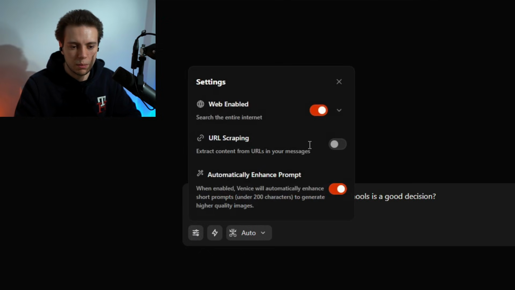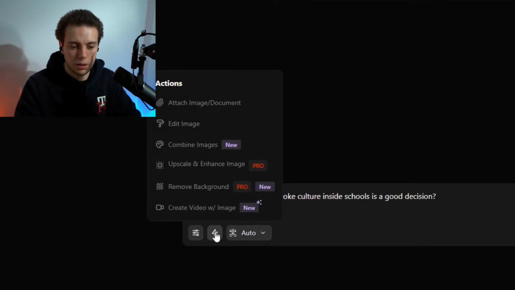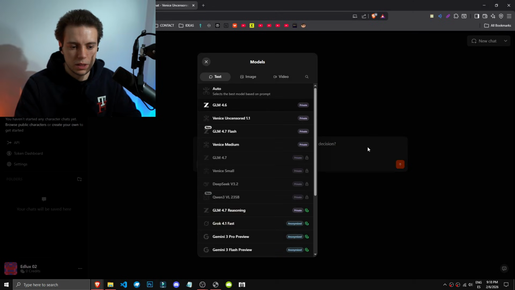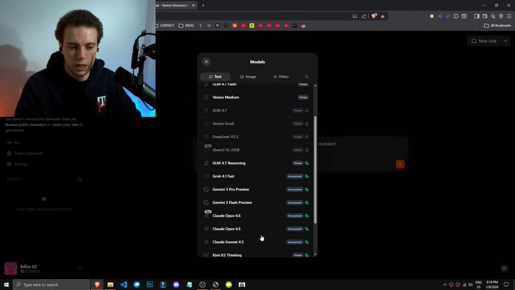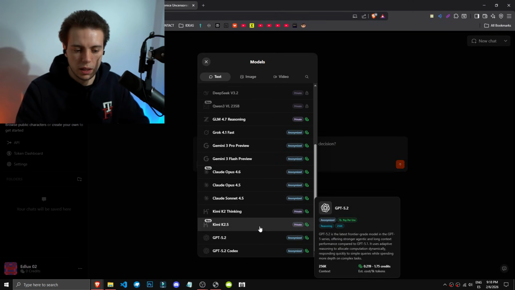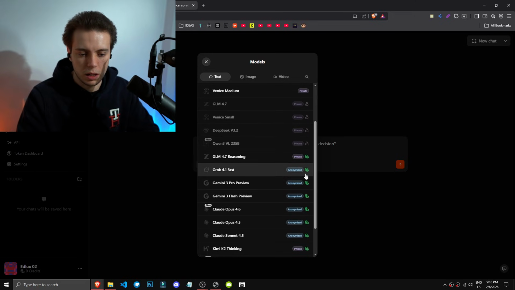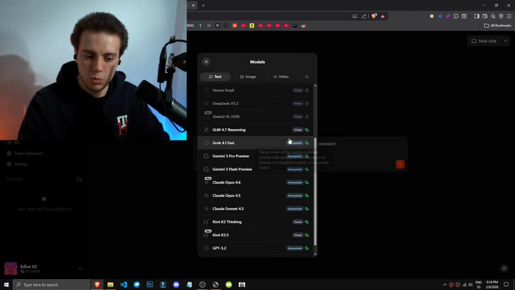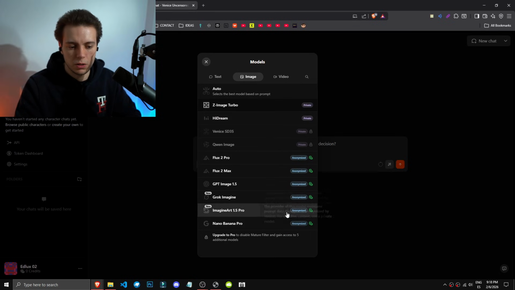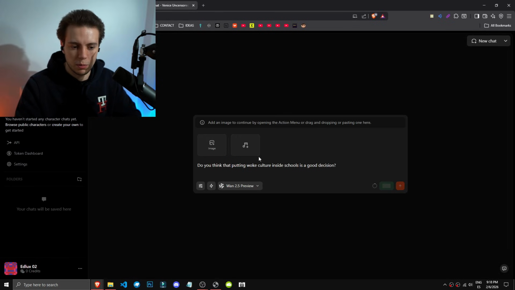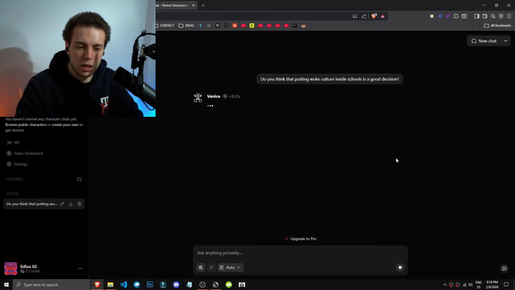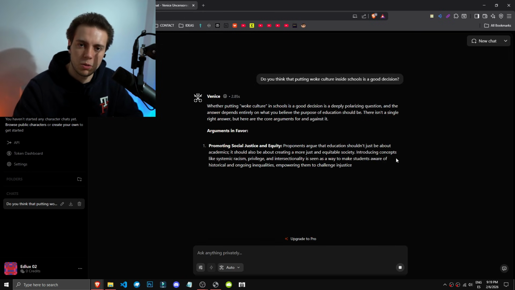We have many tools like web search, the ability to extract URLs, automatically improve our prompts, and we can add images, edit images, combine images, remove backgrounds, even create videos from images. Plus we have access to all these text models. I'd say we have everything here. Obviously we need the prompt, and there are several important anonymous models, which is very interesting. The same goes for images, okay? So we can send requests without any issues using auto mode, which basically selects the best model for our question.